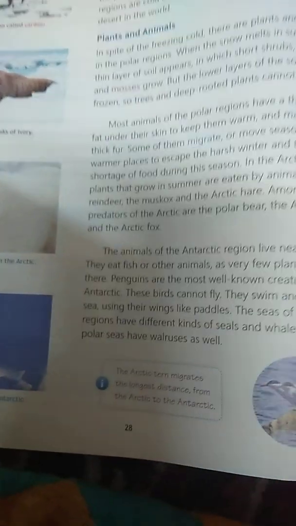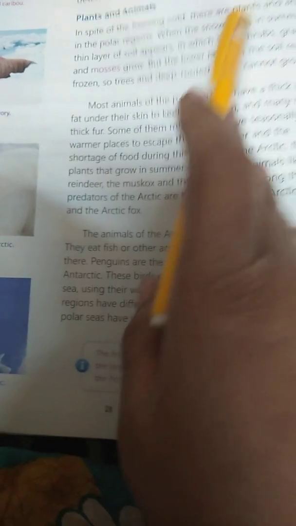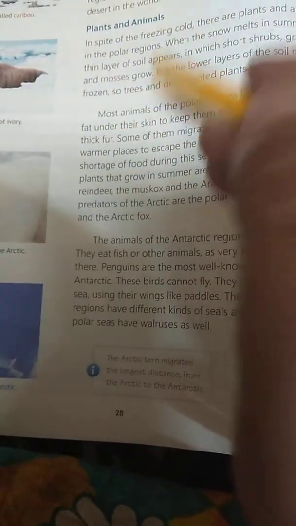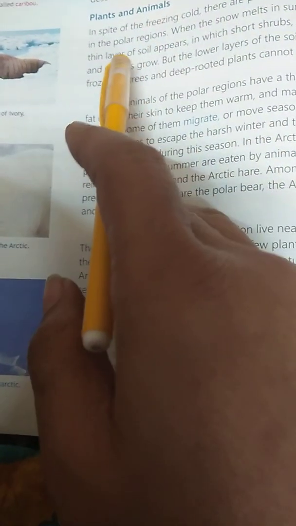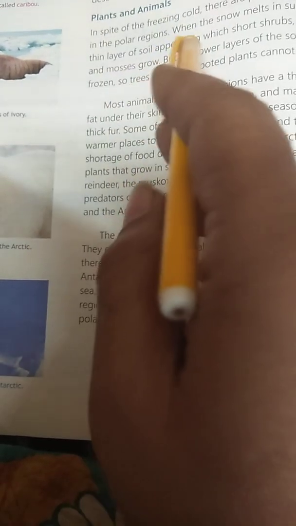Plants and animals. What type of plants and animals live in this place? Mainly this is a freezing zone, as we already learned. There are still some plants and animals in the polar regions. When the snow melts in summer, a thin layer of soil appears.